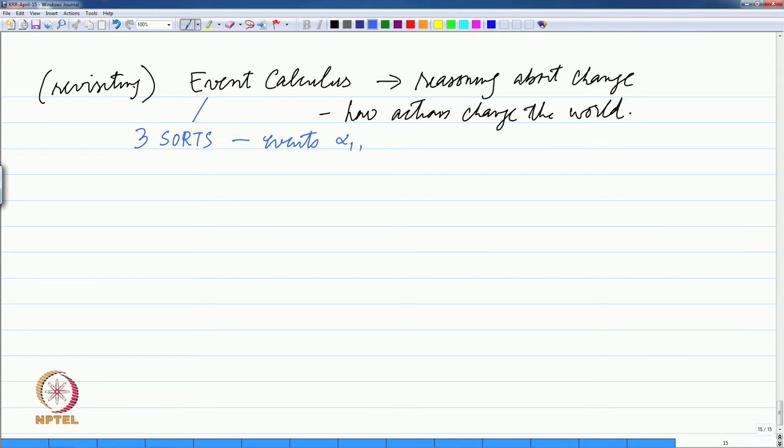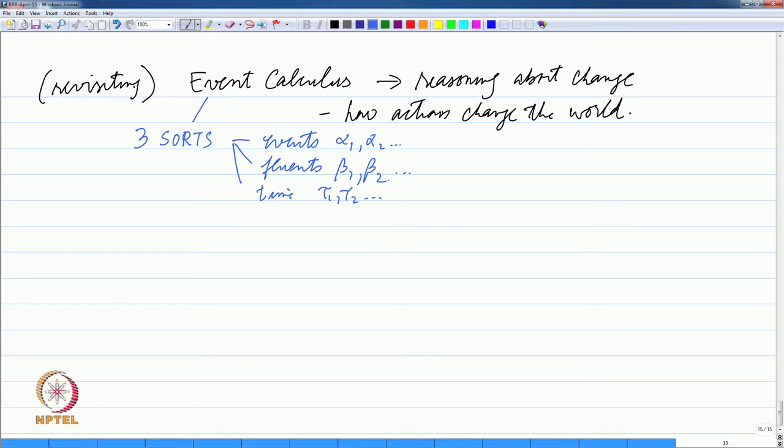So, let us say alpha 1, alpha 2 and so on, and then fluents, beta 1, beta 2 basically, and then time, tau 1, tau 2 and so on. So, there are these three different kinds of things essentially. So, essentially we do not have to say that alpha is an event anymore or beta is a fluent anymore. We will accept that if a name comes from the fluent namespace, then it is a fluent.